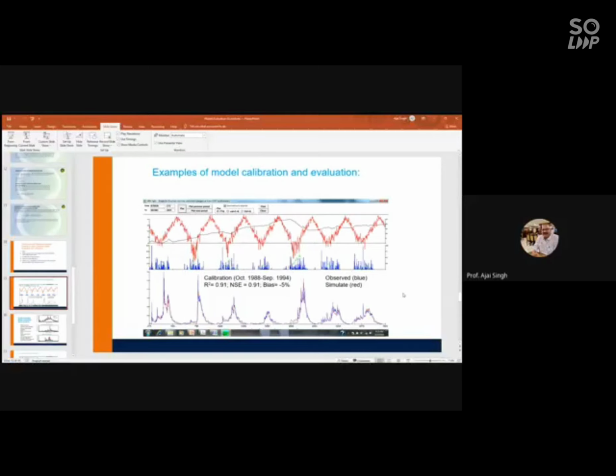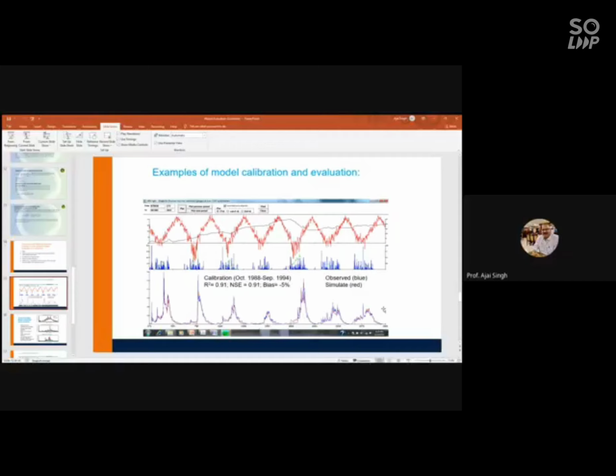Here the blue lines indicate the observed values and the simulated one is red. So if you plot like this, you need to look at the lower values of your observed data, the higher values of your observed data, and the various peaks and the deviation. These four things you should keep in mind, and how these four things are predicted by the model. So if you get a figure like this, I think your model has performed well.